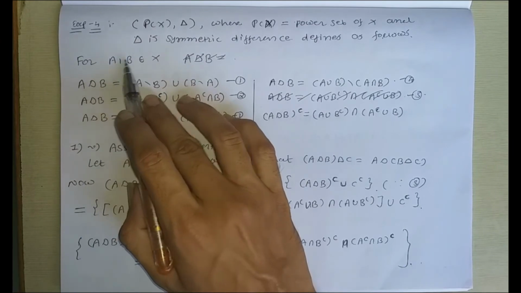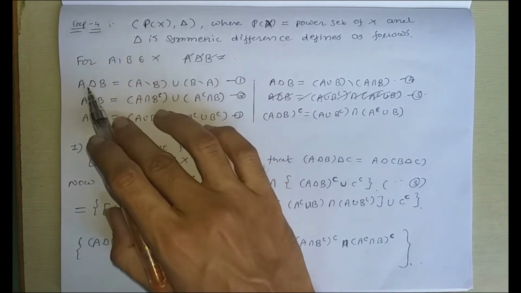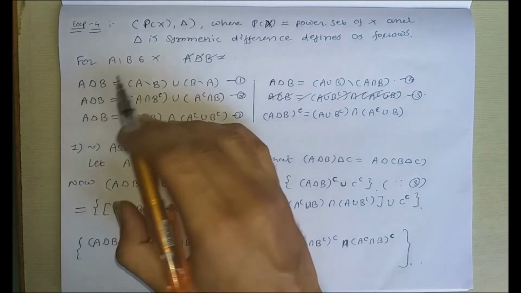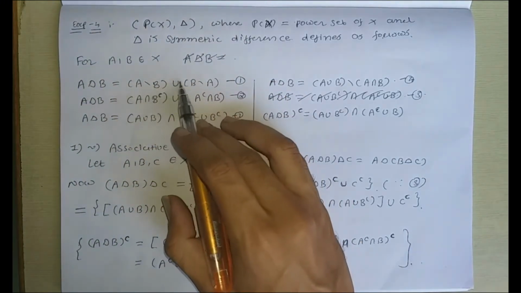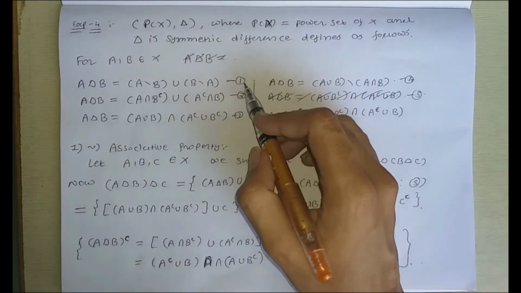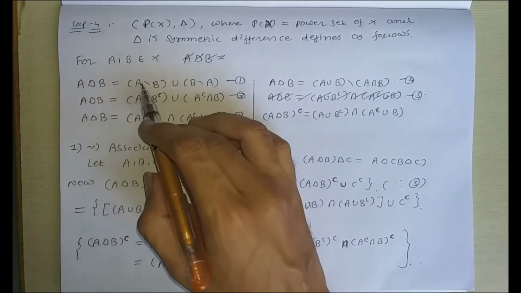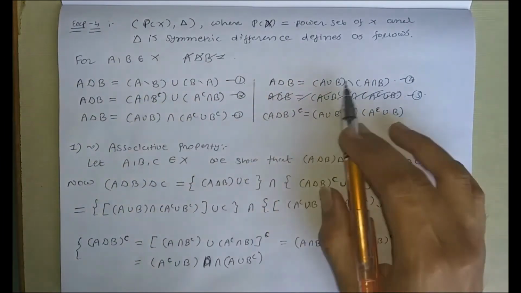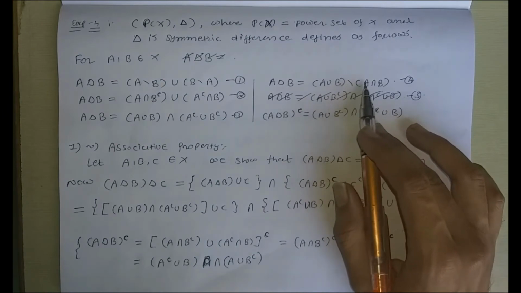For two sets A, B belonging to P(X), A delta B, this is delta, is equal to (A minus B) union (B minus A). This is formula number 1. Similarly, from this formula we can derive A delta B is equal to (A union B) minus (A intersection B).